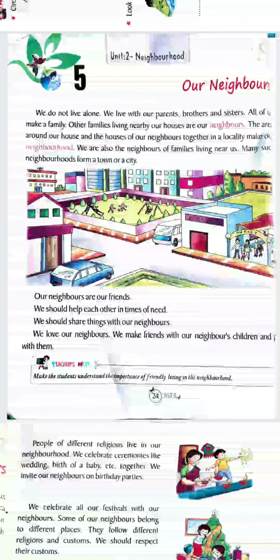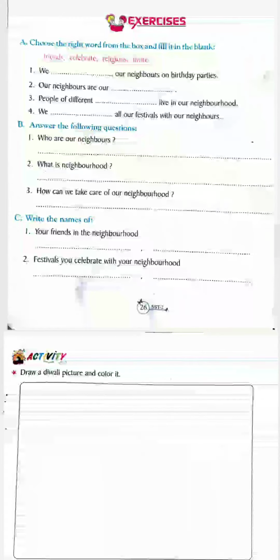So these families living near our houses make the neighborhood. So you can write what is neighborhood. The people living, or you may say families, or their houses near our house make the neighborhood. So you can write answers in this way.